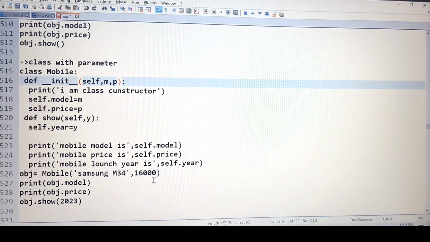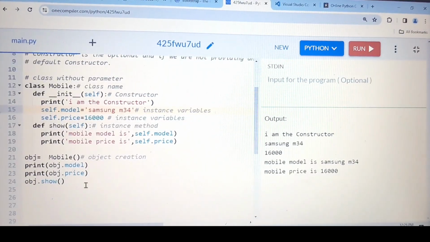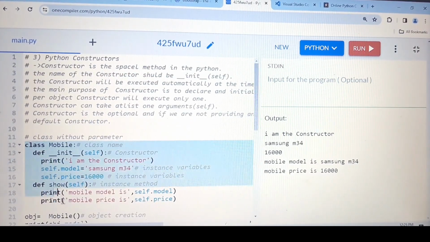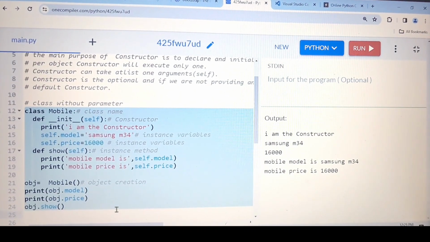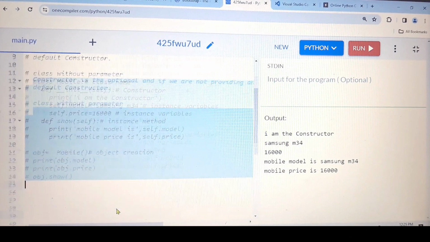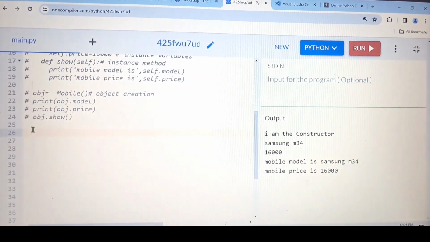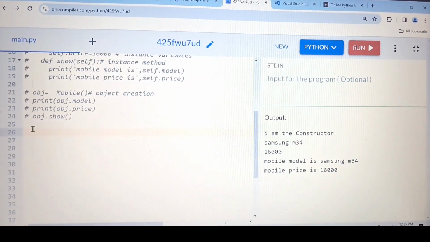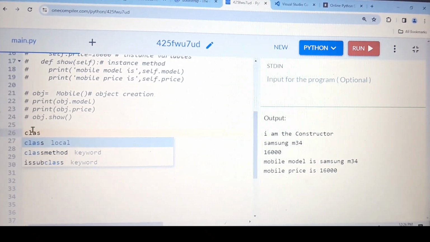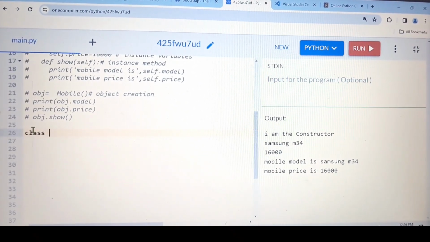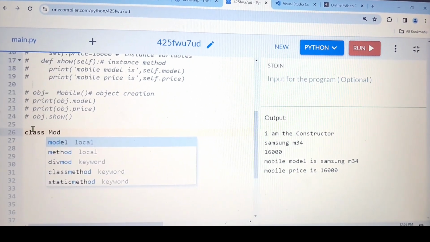So let's see. Let me comment these out, and don't worry about the code. I will share it in my Telegram channel, so you can use it. And I don't think this is that important because you can write your own code. So again, I'm creating one class. To create the class, we use the keyword class, then the class name, whatever we want.